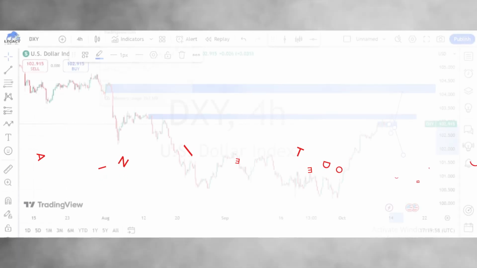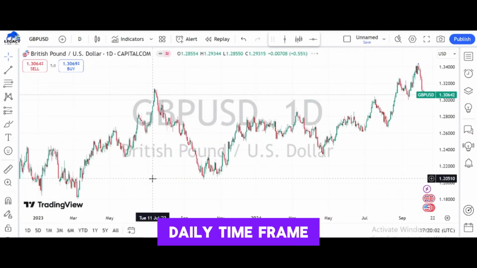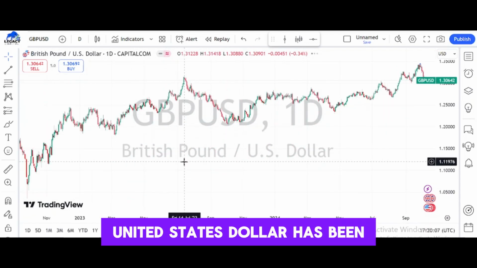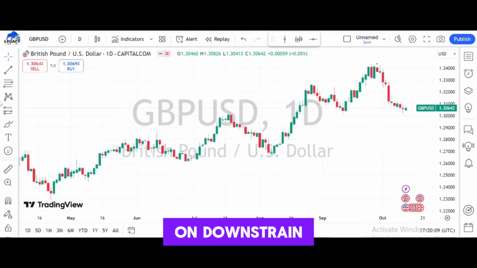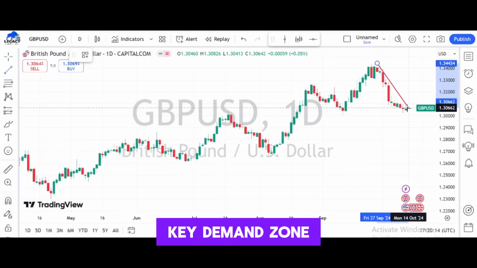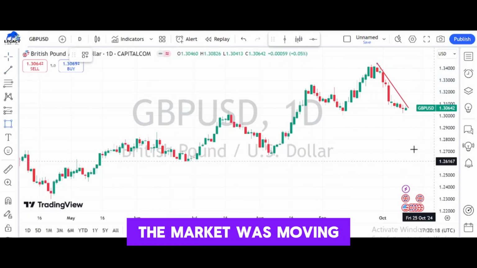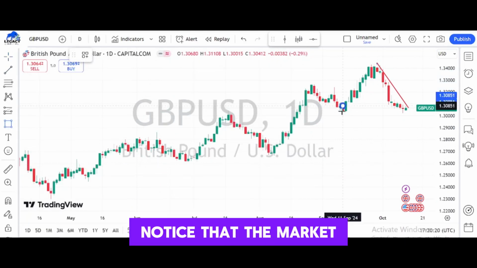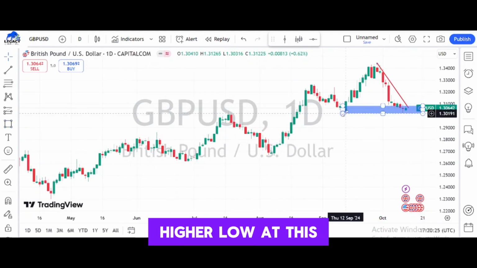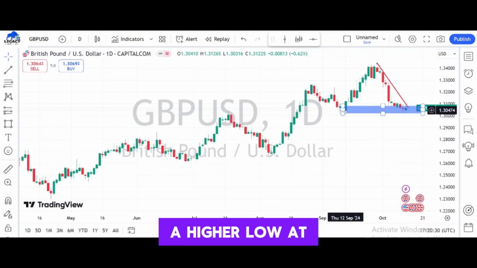Then from DXY, we should look at Great Britain pound, United States dollar. On a daily time frame, you will see that Great Britain pound, United States dollar has been on a downtrend. And despite the fact that it has been on a downtrend, it's currently on a key demand zone. So by the time the market was moving up, what are we seeing? We will notice that the market has created a higher low at this level. Here we are currently having a higher low at this level.